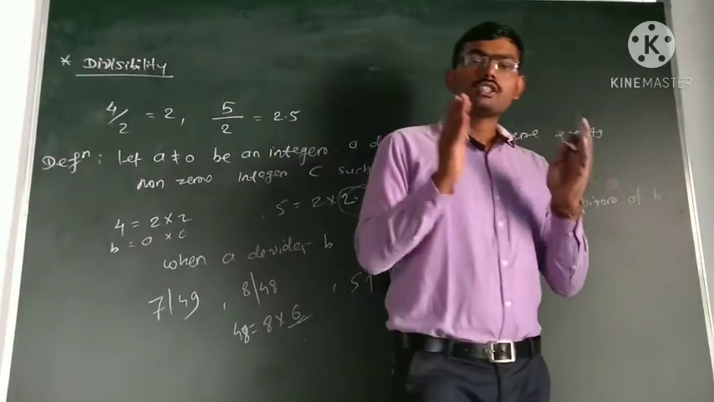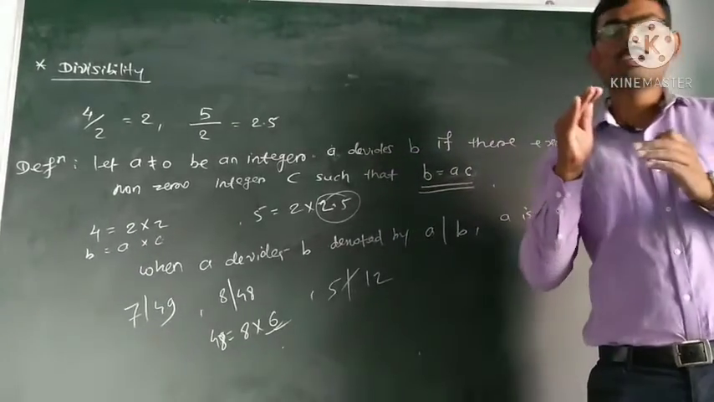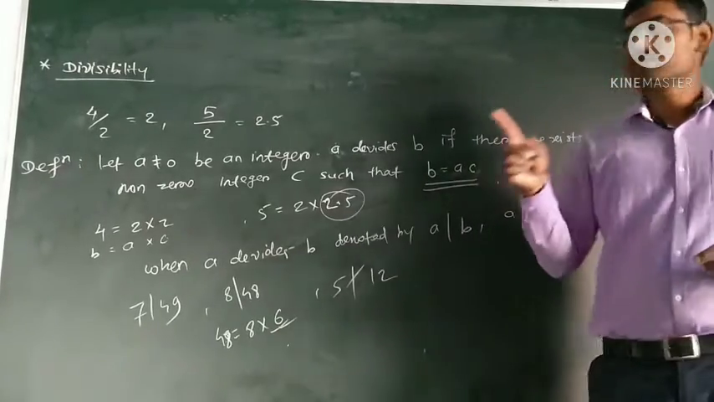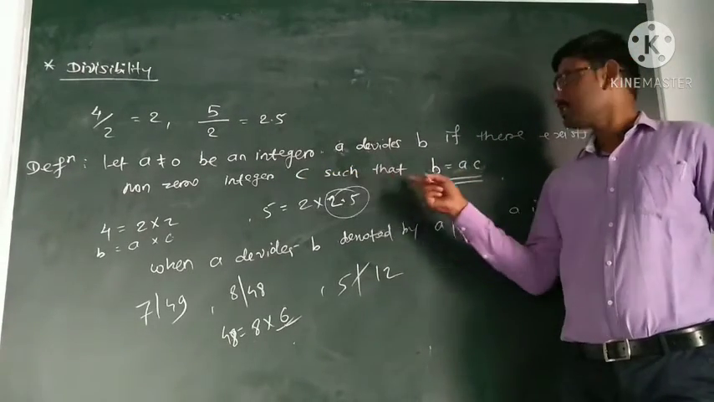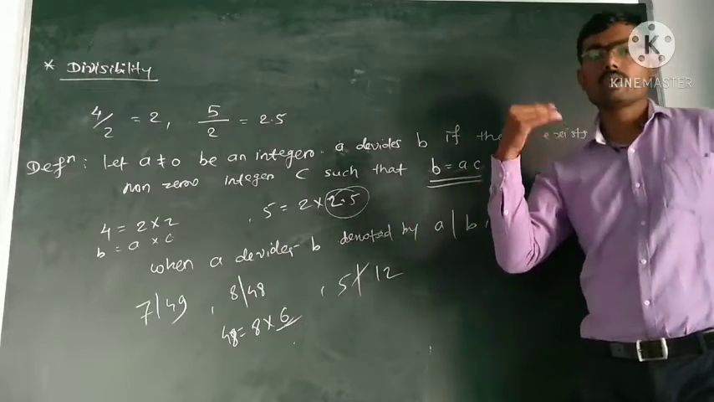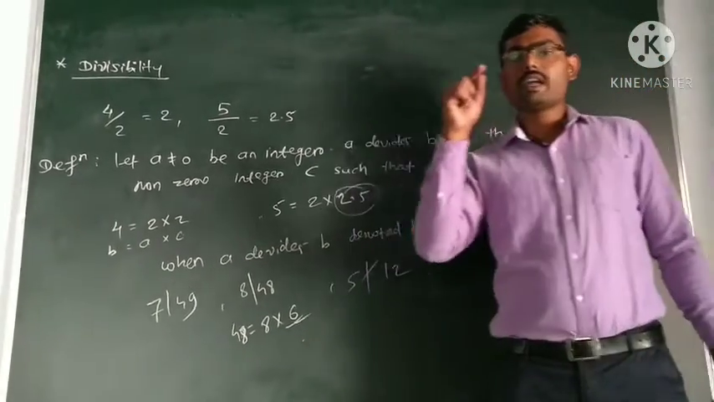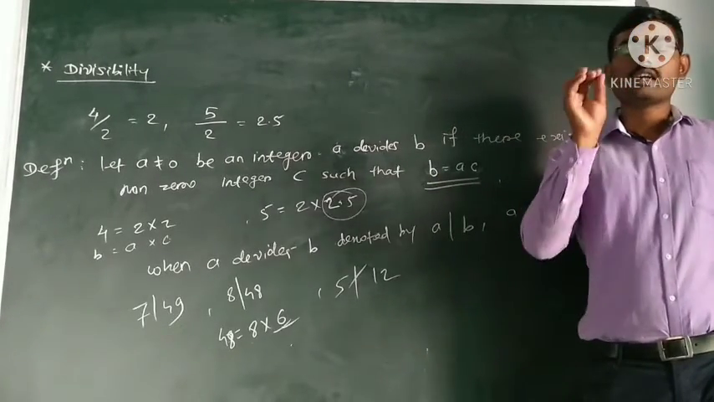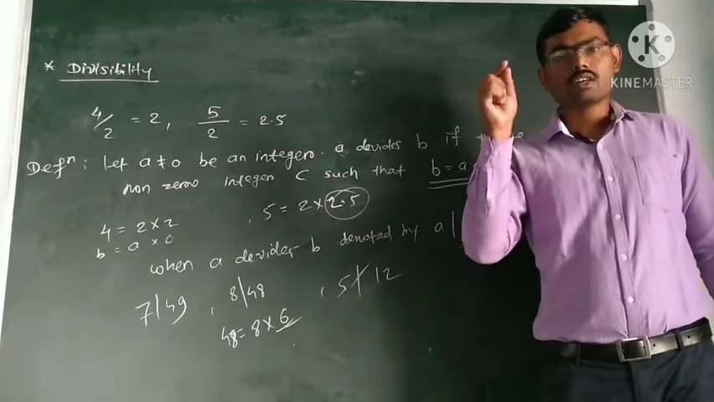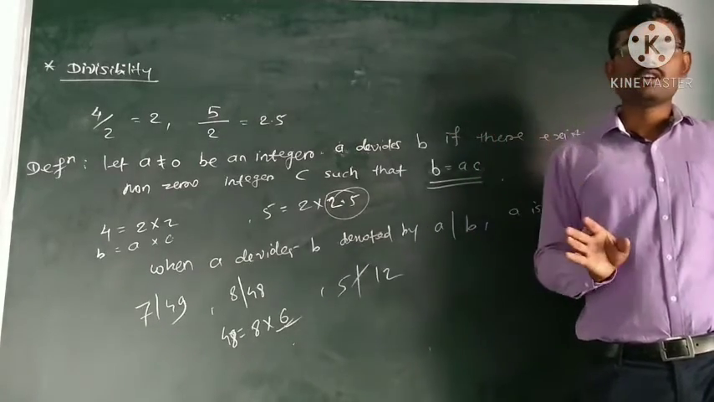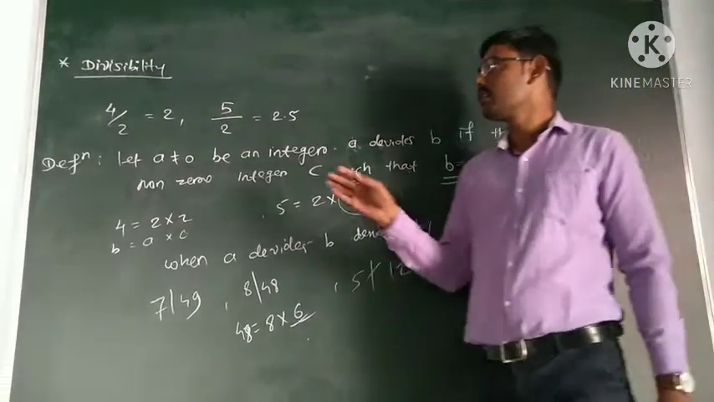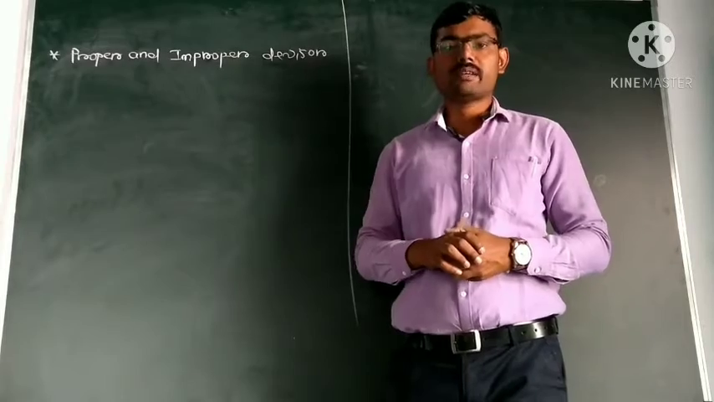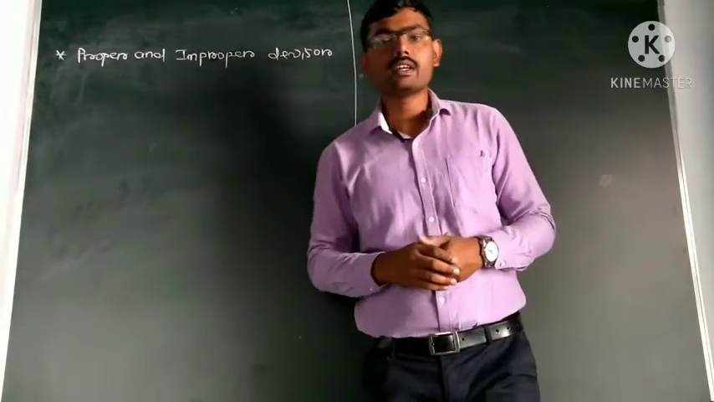A non-zero integer a divides another integer b if we can find an integer c so that b is equal to a into c, or we can say a divides b if the quotient is again an integer. So I think you get the idea of divisibility. The next point of the syllabus is proper and improper divisors.